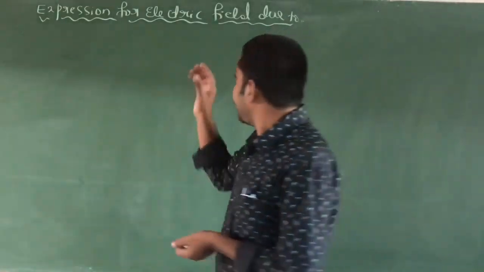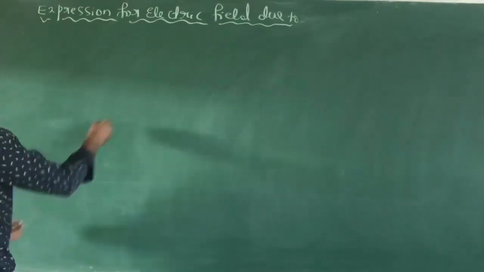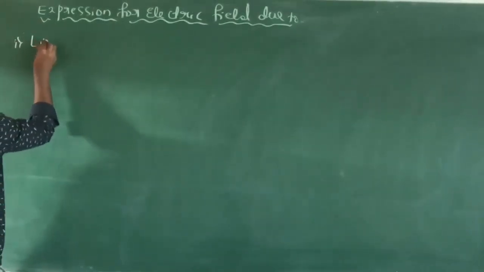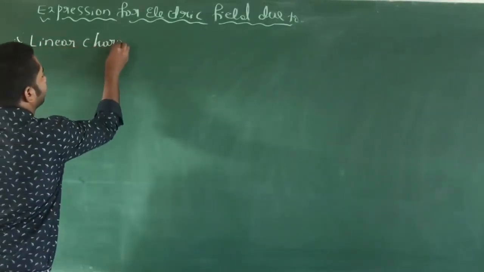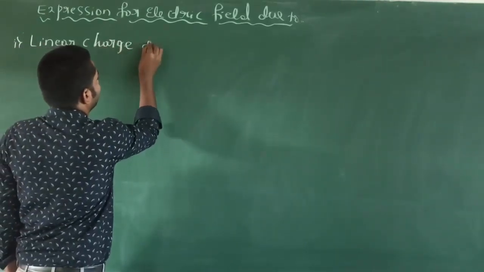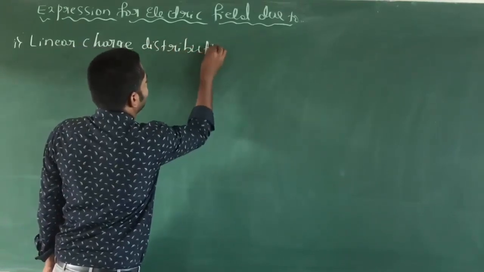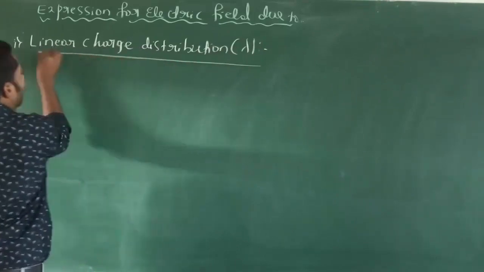Here, first, the expression for electric field due to the linear charge distribution, denoted by the symbol lambda.